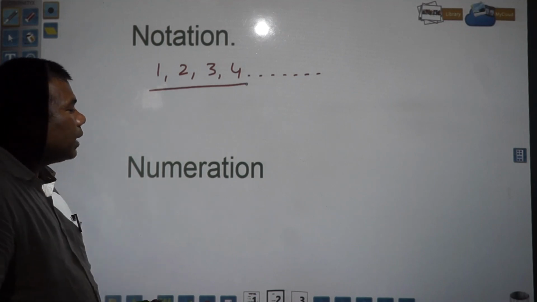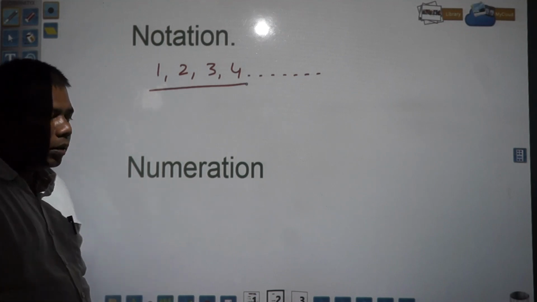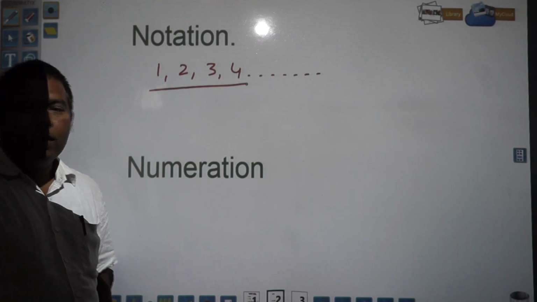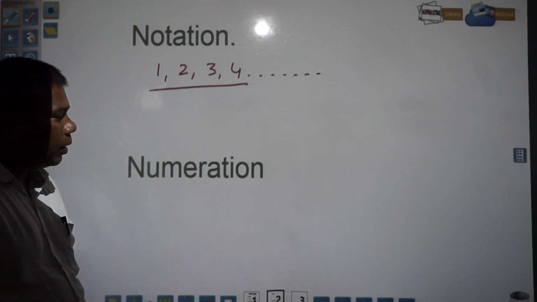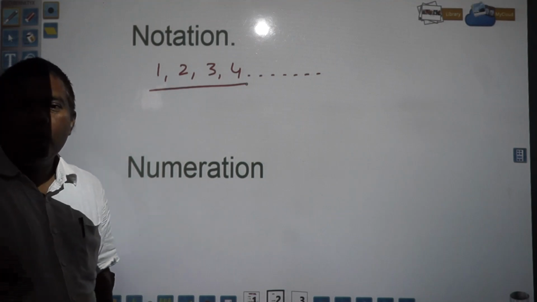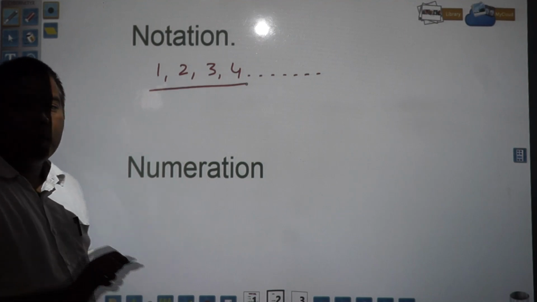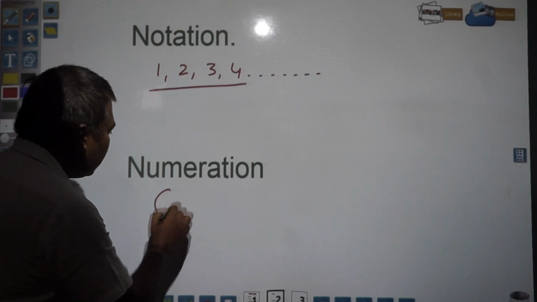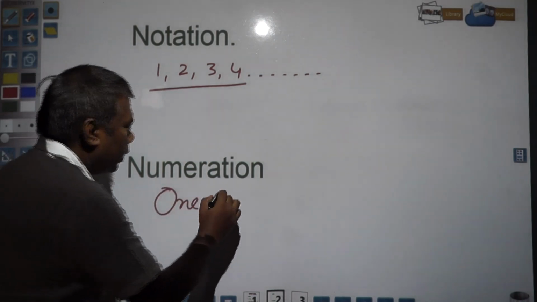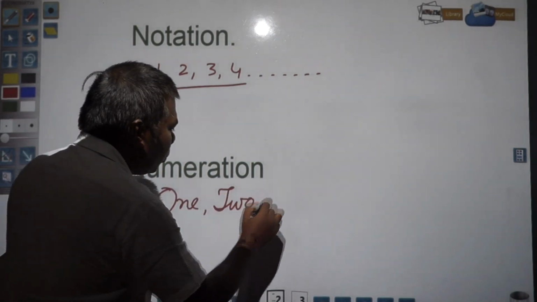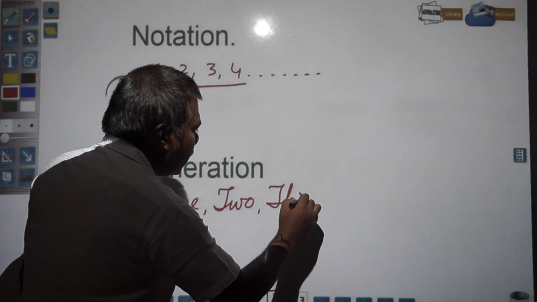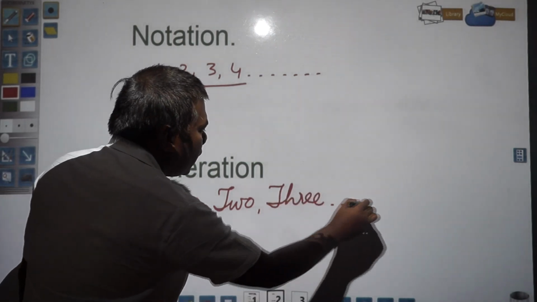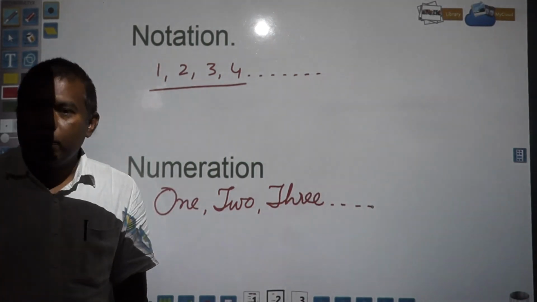In your previous classes, in very small classes, you have learned this. Teachers might have given you questions to write numbers in words. A very simple thing, like 1 we write ONE, 2 we write TWO, 3 we write THREE. Like this we used to write numbers in words.